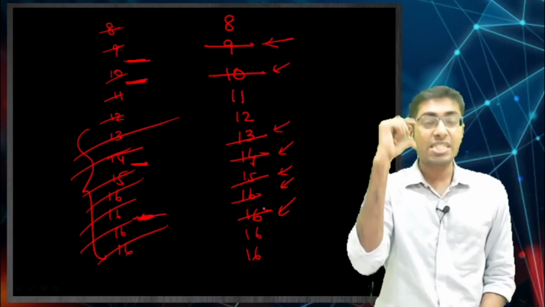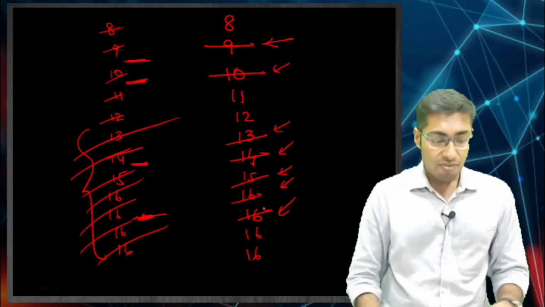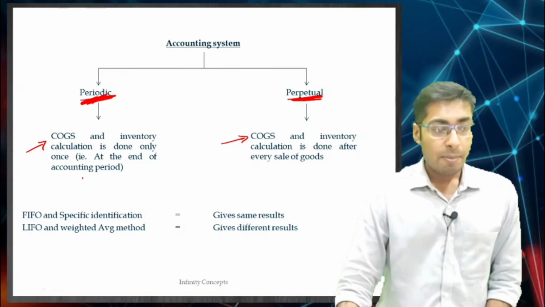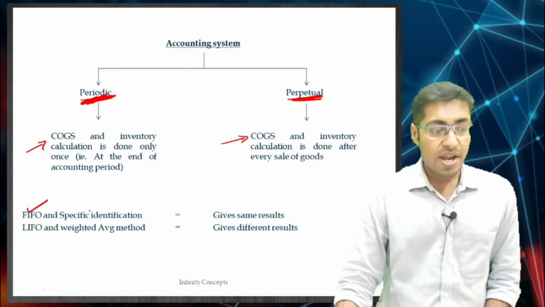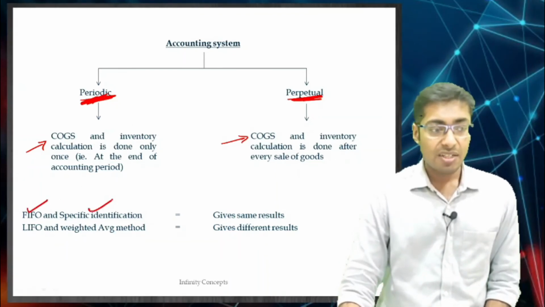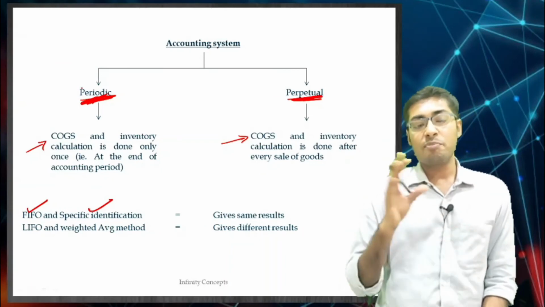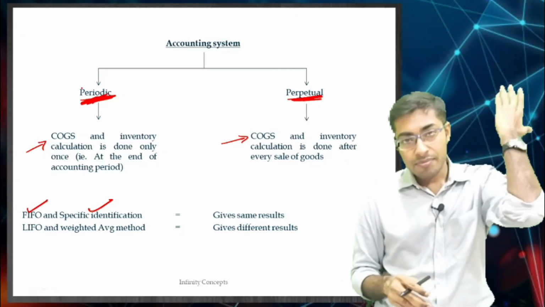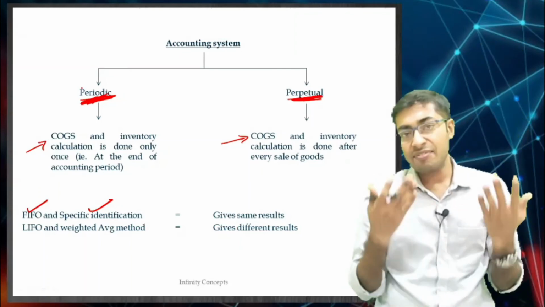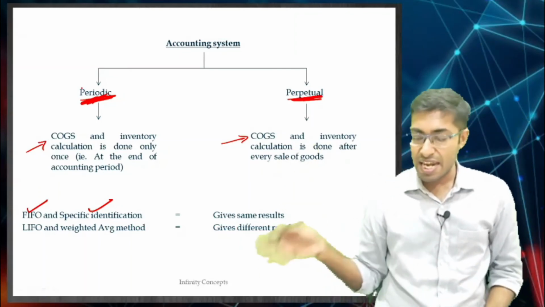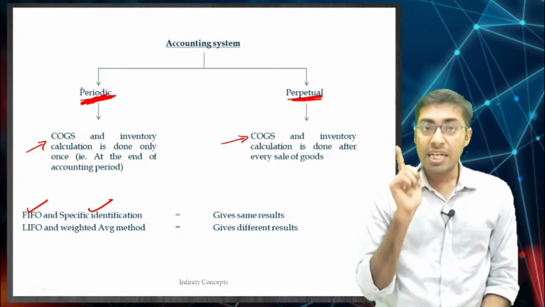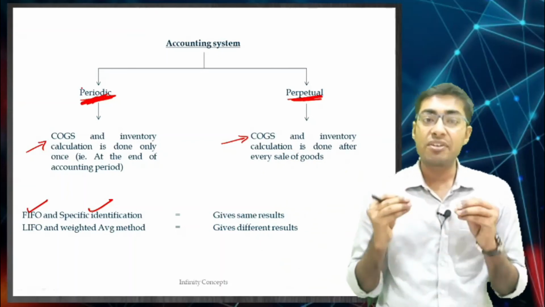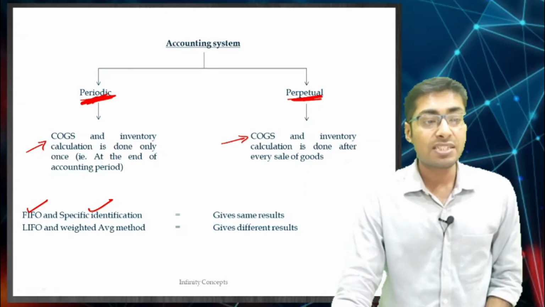This is what your total COGS is going to be, and therefore we say that if you are using FIFO and specific identification, then whether you use periodic or perpetual, both are going to give you the same results. The first one is only going to go out, and specific identification is very simple, whichever you have specifically identified only goes out. But in LIFO it is going to give you different results depending on which accounting system you are using.